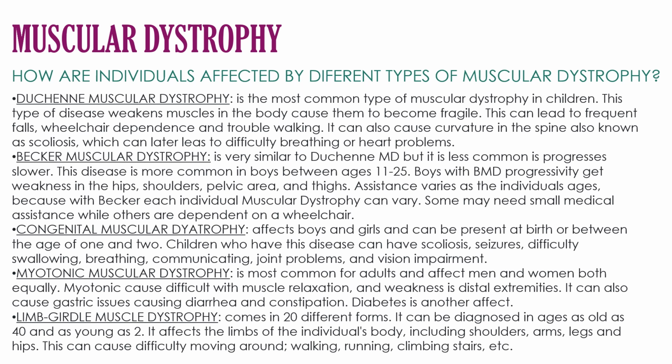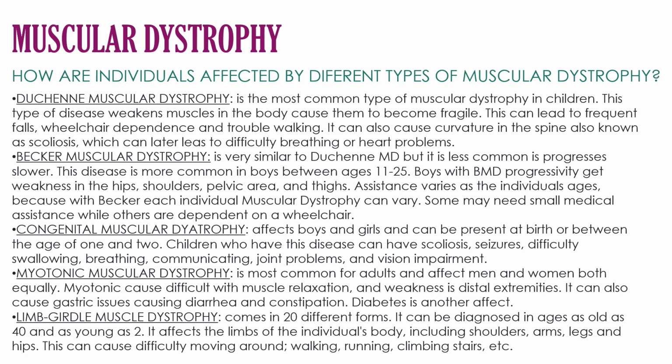How are individuals affected by different types of muscular dystrophy? There are 5 different types of muscular dystrophy. The first, Duchenne, is the most common type of the disease, which is in children. This type of disease weakens muscles in the body and causes them to be fragile. The second, Becker, is very similar to the first one, but is less common and progresses more slowly. This disease is more common in boys between the ages 11 through 25.